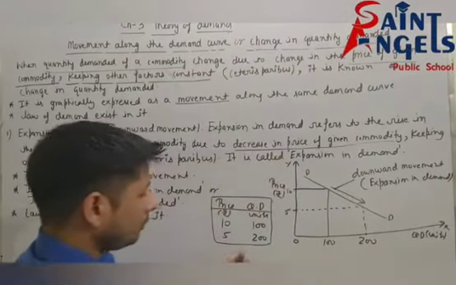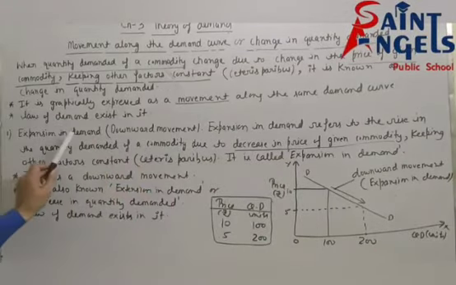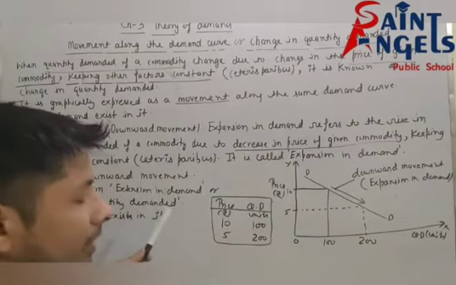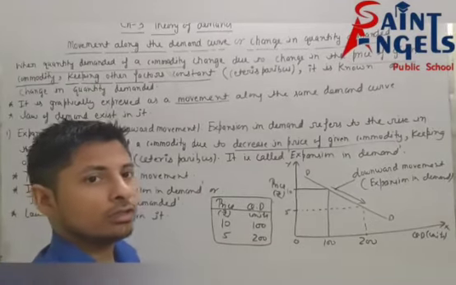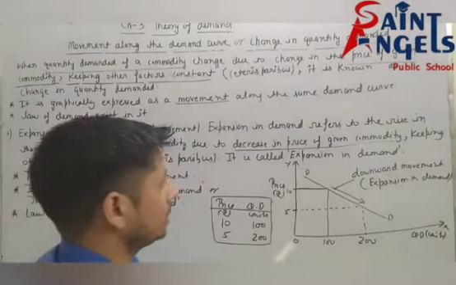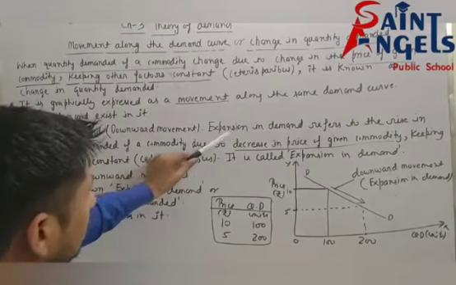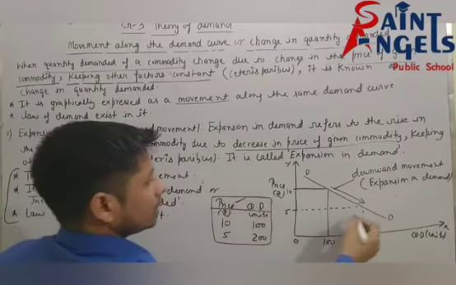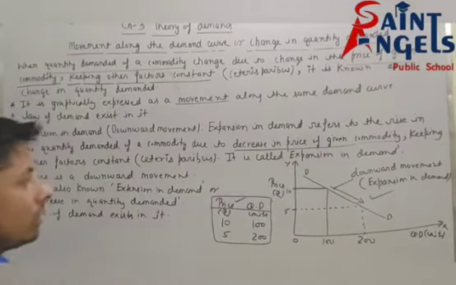I hope all of you have understood expansion in demand. Expansion in demand means increase in quantity demanded. Increase in quantity demanded means when price decreases. I hope the definition of this is clear. See, these points are also clear, and schedule and diagram also clear.